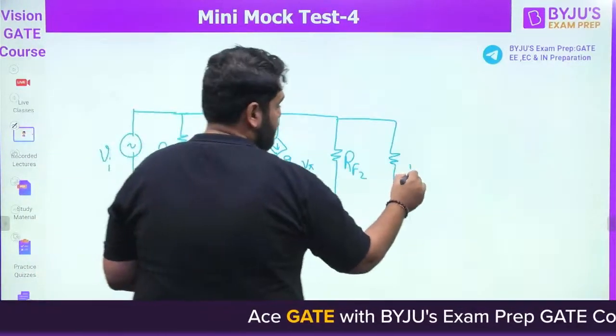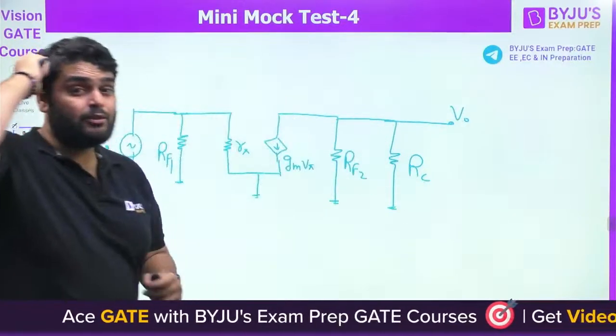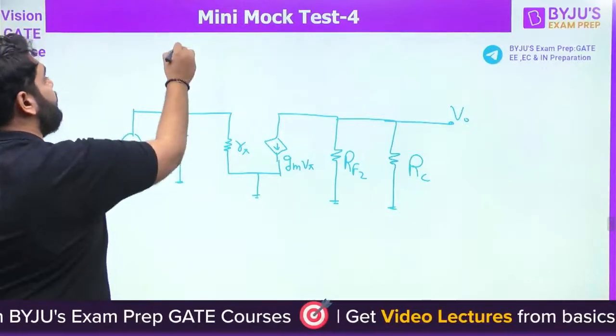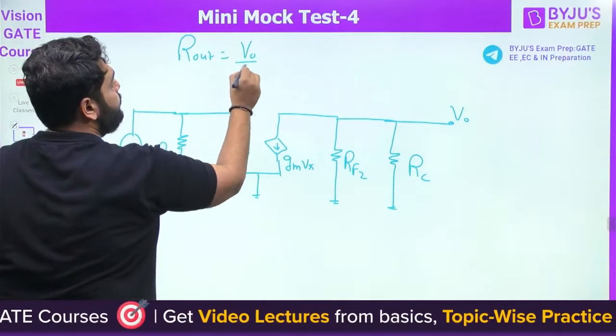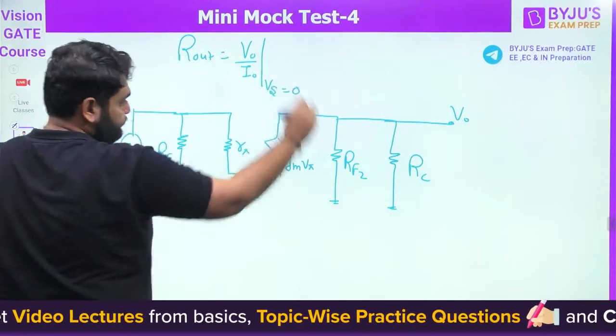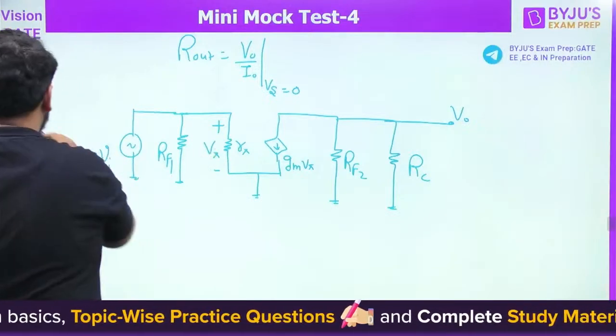So when we have a resistor RC, this will be like this. Yes or no? The circuit will be like this. Now understand here. Whenever you are finding out output resistance, always remember it is equal to V0 by I0 when the source voltage is 0. This point is important. Why?